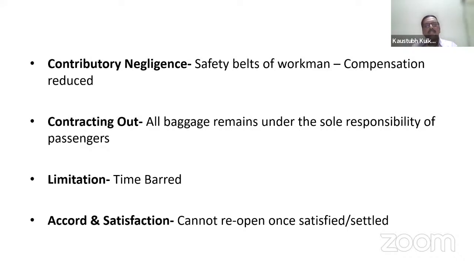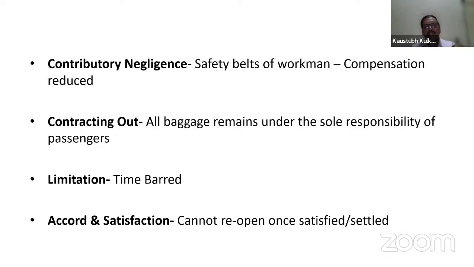Why? Because if the workman had taken the safety measure of wearing the safety belt, the accident, though it has happened, would have imparted only small or minimal injuries to the workman, so there is contributory negligence on the part of the workman.